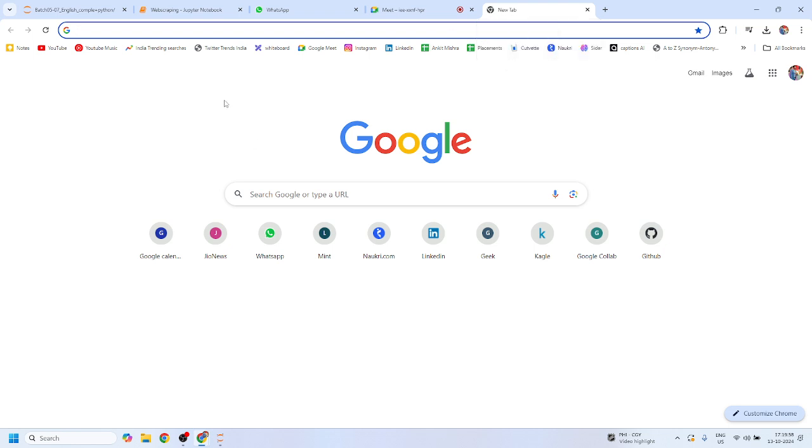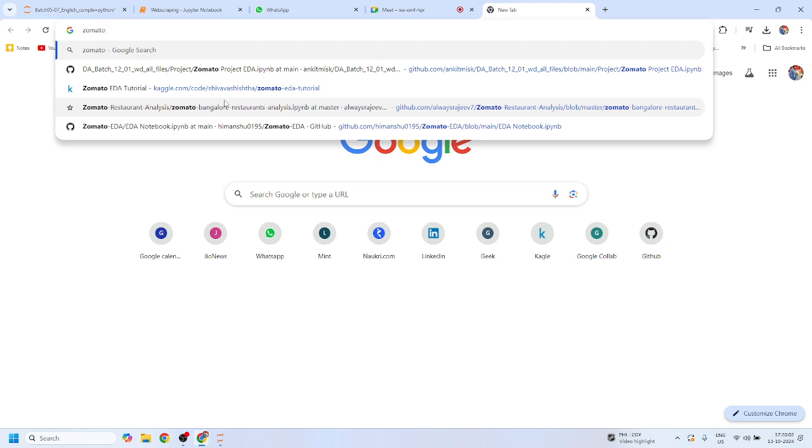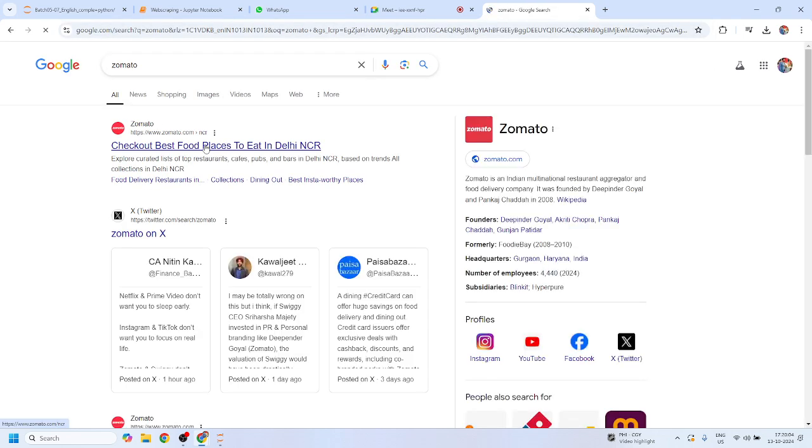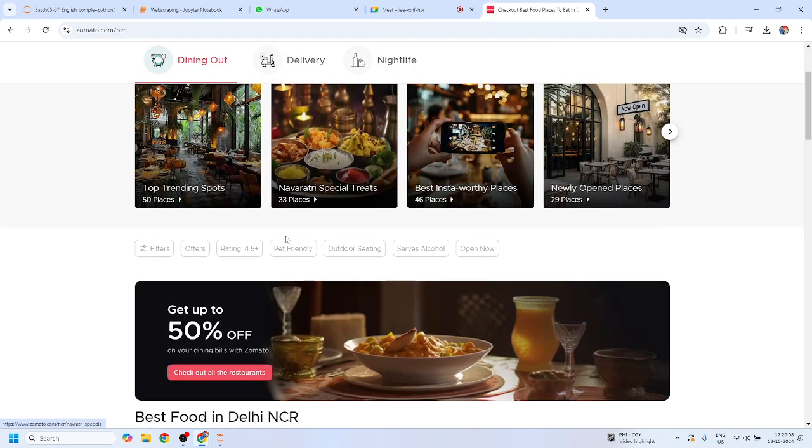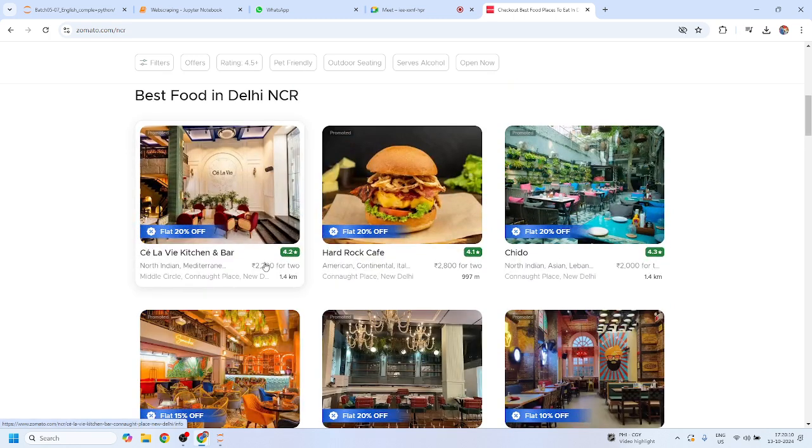Suppose this is the Zomato website, and this is the type of data that you want to scrape. For example, flat 20% off, K-Levy kitchen and bar 2242.